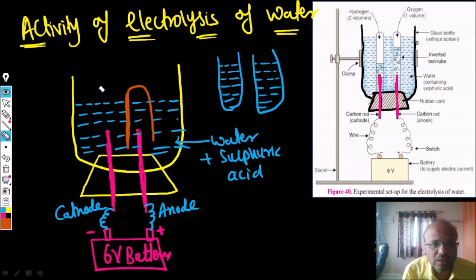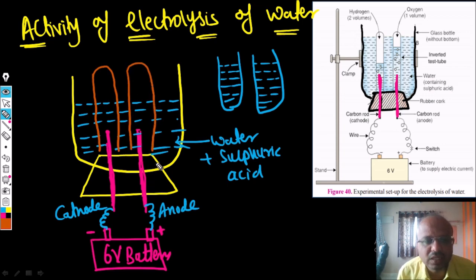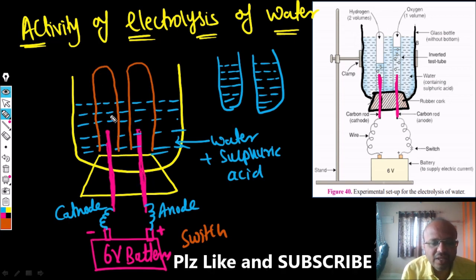A little bigger, I will draw that. Here you have to invert this test tube, which is completely filled with water, onto the electrode like this. This is done now, so what will happen? We have to switch on. The electric current passes to the electrodes, and after some time we will observe that bubbles will be formed in both the test tubes.